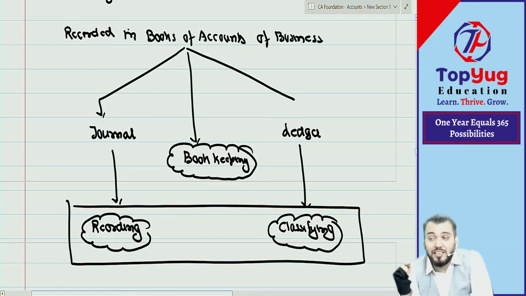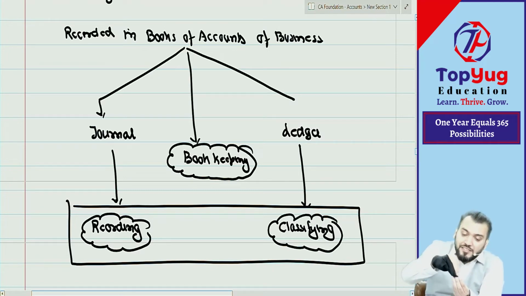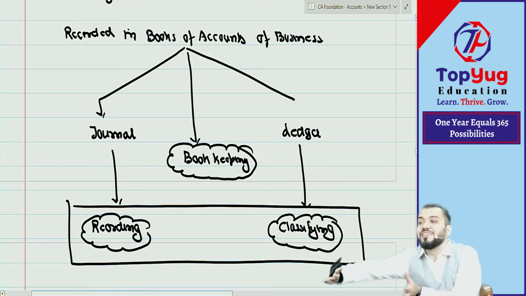Just try to understand what we communicate. Business result means what? Financial position and financial performance. Financial position means balance sheet, and financial performance means statement of P&L. It means we communicate balance sheet and SOPL, not journal and ledger. We record all transactions in journal and ledger, and from those books we prepare financial statements, and that financial statement is communicated.